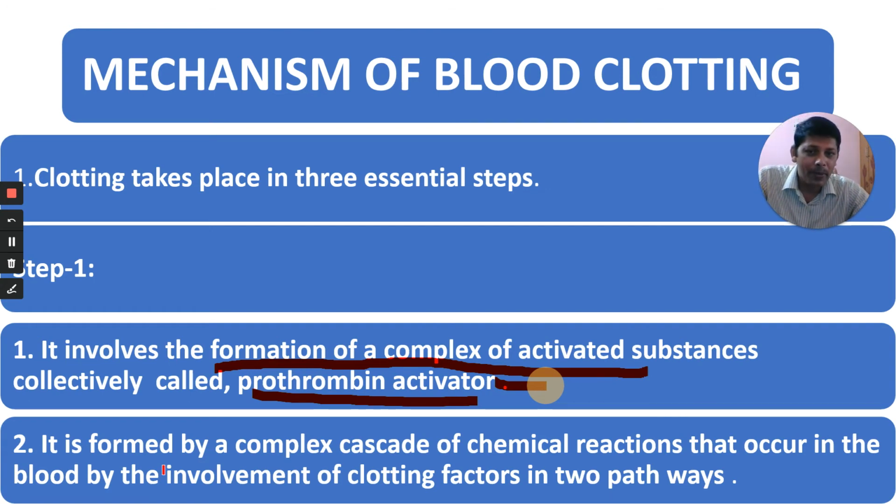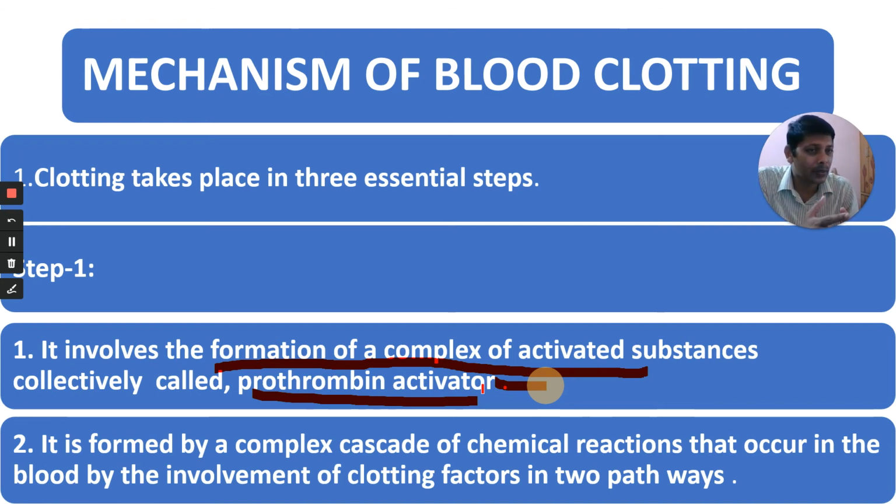It is formed by a complex. How is this prothrombin activator formed? By a complex cascade of chemical reactions. A cascade means waterfall. For example, there are 10 reactions. The 10th reaction depends on the ninth one, and the ninth reaction depends on the eighth one. The 10th reaction does not occur unless the ninth occurs, so each one depends on the preceding one.